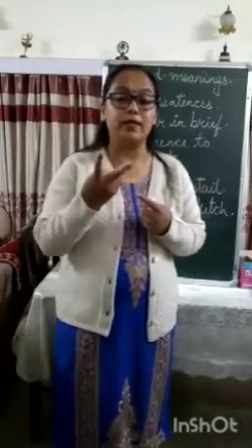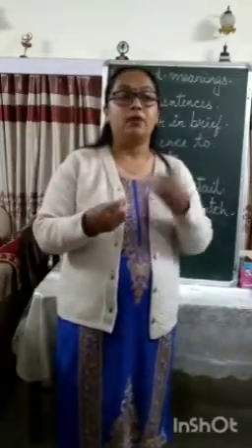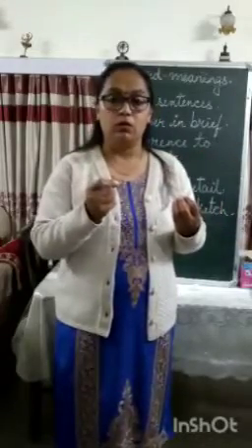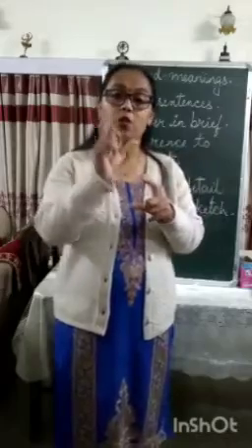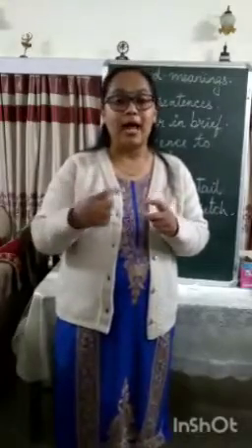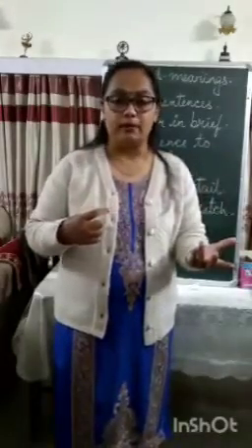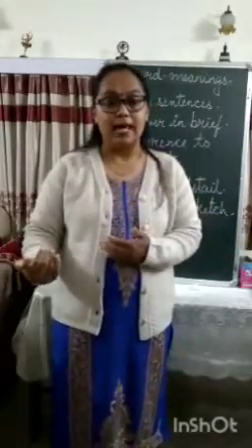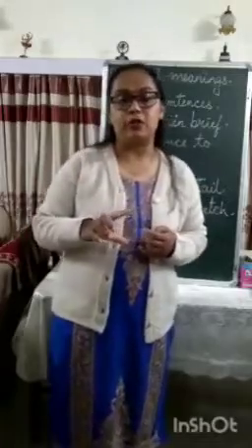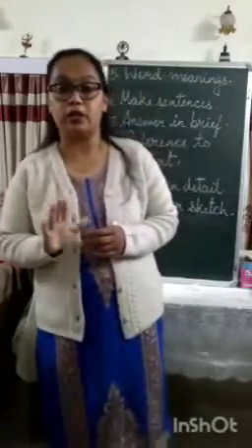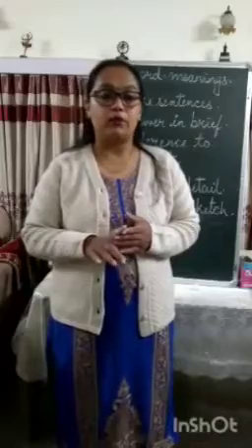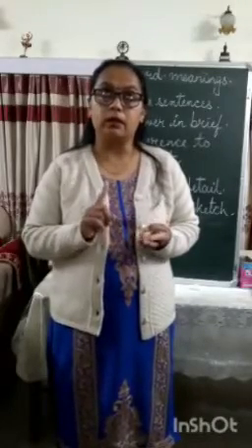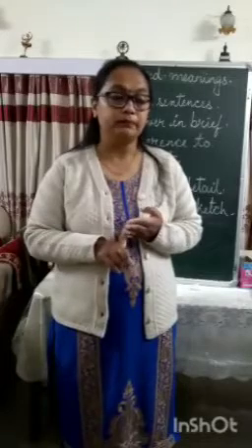If I have given two sentences, Mohit is sad, Mohit is crying, you don't write only "so." You have to join the two sentences showing the conjunction, like Mohit is sad, so he is crying, or Mohit is crying because he is sad. So the complete sentence is to be written there, not just the conjunction word. These things you have to remember. Then tenses is done, punctuation is done, conjunction is done, preposition is done.